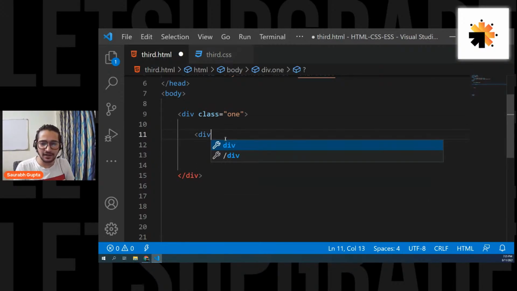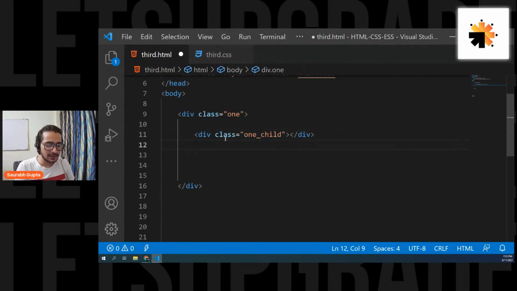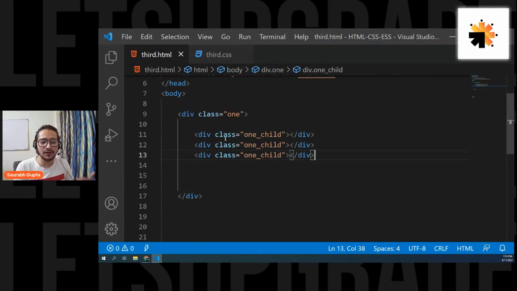Let's create a div inside it. Let's give it a class of one_child. Copy this, paste it 3 times. Basically, I want 3 elements.